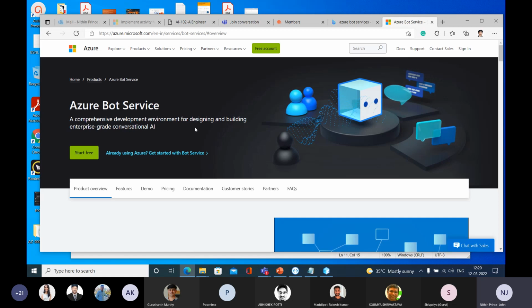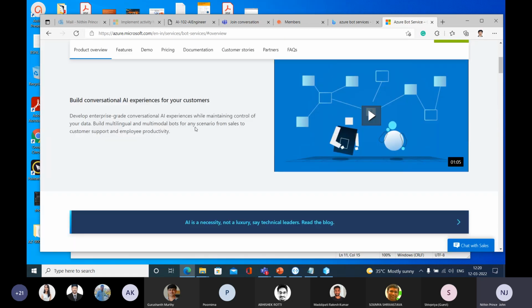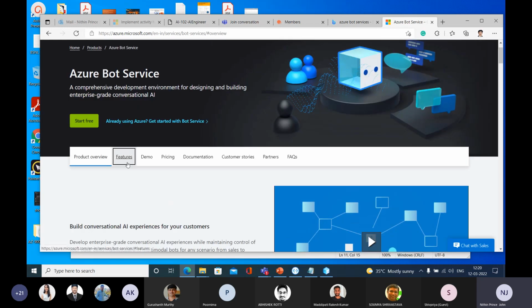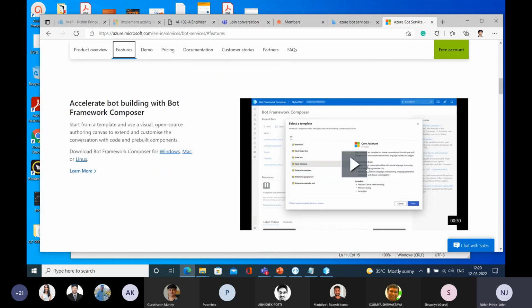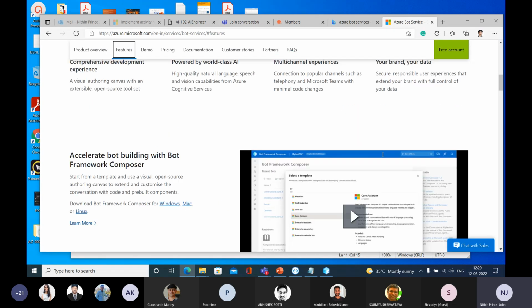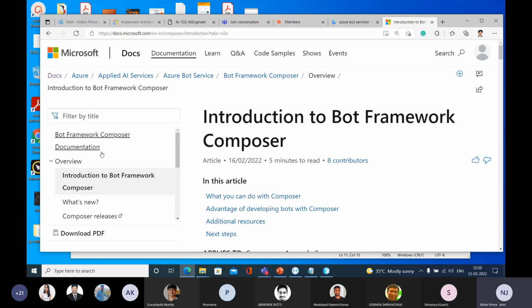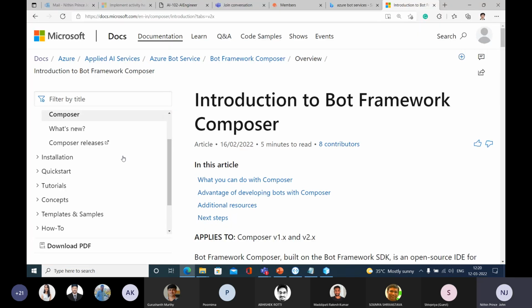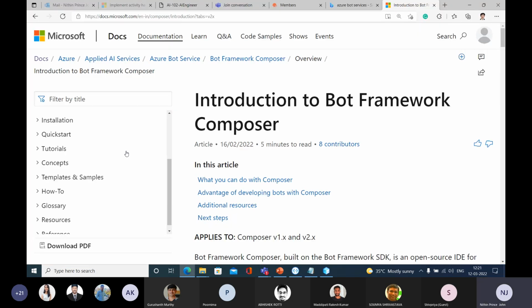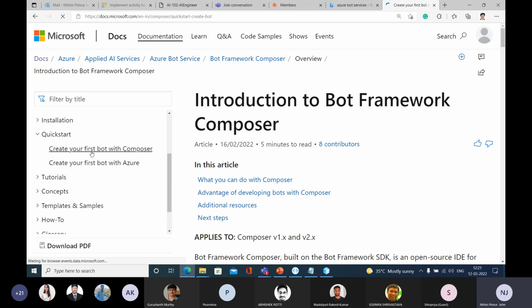This is all about the Microsoft Azure Bot Service. If you go down, look at this, a product overview and features. Then you will learn about how to use the Bot Framework Composer. In the documentation, you can see resources on how to use the Composer, and it redirects to the MS Learn page. If you select Microsoft documentation, you can see many instructions on how to do the installation, how to get started, and how to create your bot with the Composer.